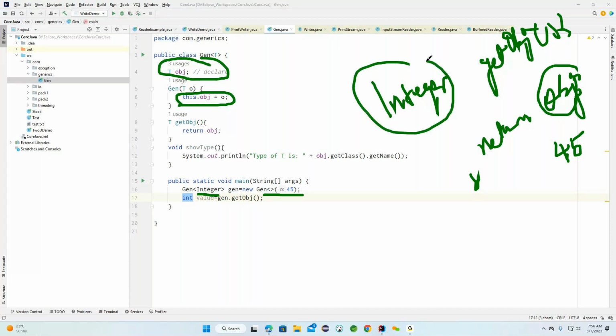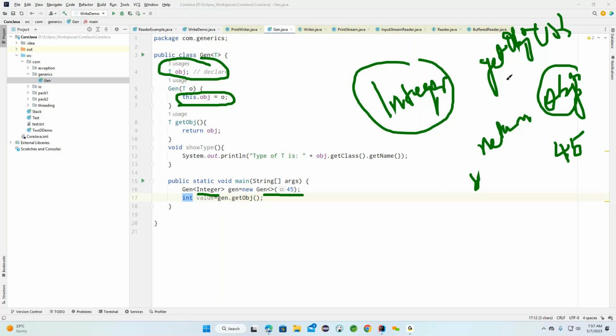Now, even though this method is trying to return an integer, internally, whenever we are calling this getOb, I am trying to convert from Integer to int. From Integer to int, I am trying to convert here. So this is what we need to understand. Integer to int and int to Integer, it is going to convert automatically, because these are automatic conversions, from wrapper class to primitive type to wrapper class here.